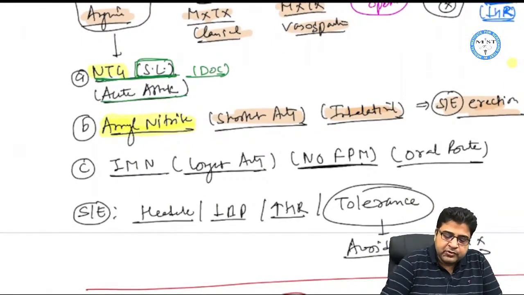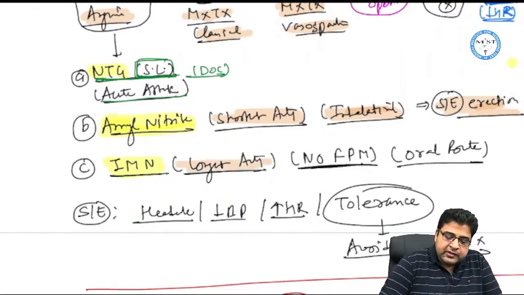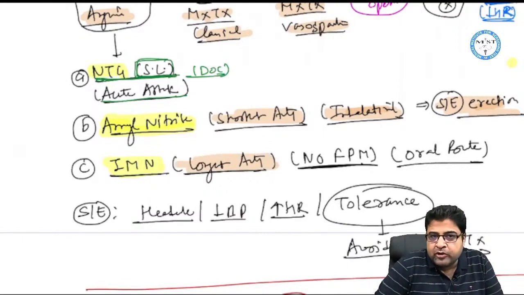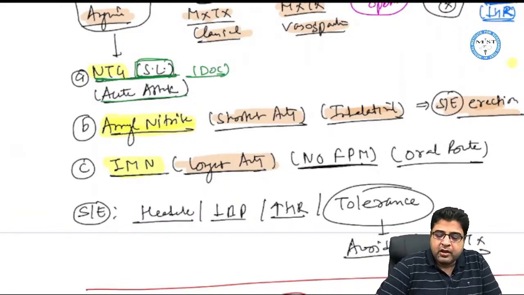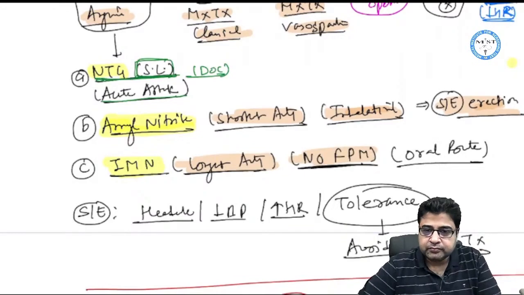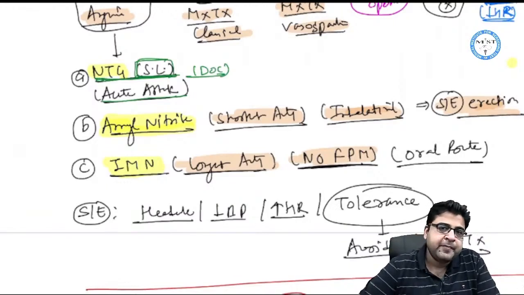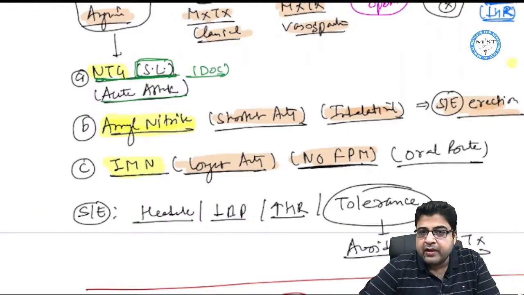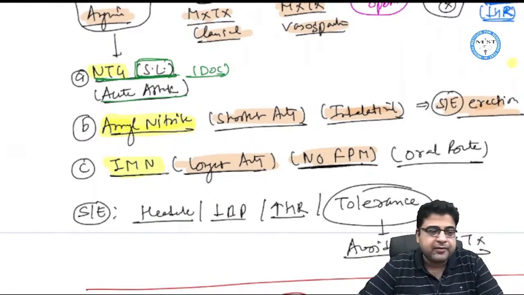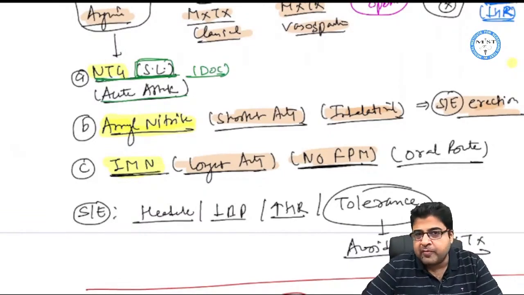One more drug is isosorbide mononitrate. It has two MCQs. The first MCQ is that it's the longest acting nitrate, because it has no first pass metabolism. Please remember, all nitrates have high first pass metabolism, but there is only one nitrate which does not have high first pass metabolism, that is isosorbide mononitrate. IMN is the full form of isosorbide mononitrate.